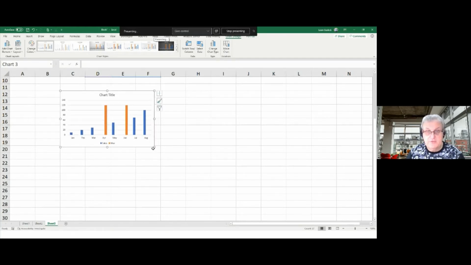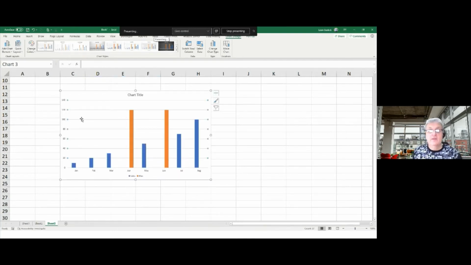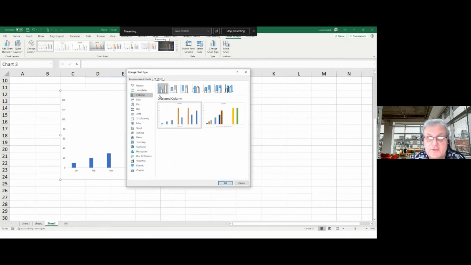Then I'm going to hold the Control button down to make it a bit bigger. There we go. Get rid of those lines, make it a bit clearer. I don't know if you can see that the blue column is over to the left of the month, and the orange column is over to the right, because if I go to change chart type, it's using the clustered column. You don't want clustered column, you want stacked column, because that'd be useful for the labels.